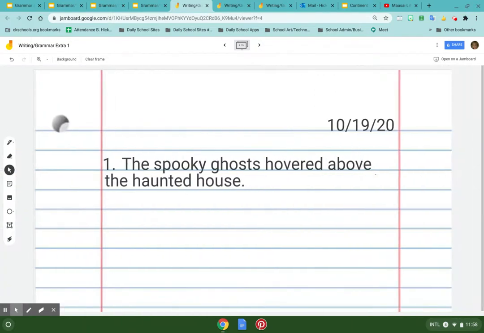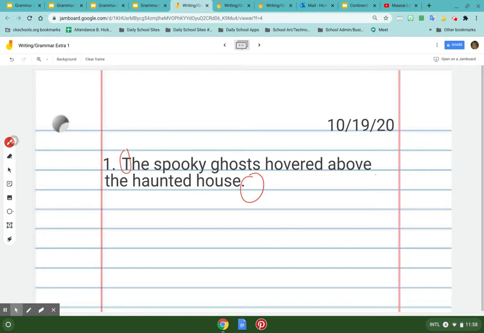Now, in a sentence, some of you are still not doing the capital letter. And it's like, I cannot tell you enough that every sentence starts with a capital letter. We still have about 10 of you that do not know that you have to stop your sentence. It can't run on and on. It has to be one thought. The spooky ghost hovered above the haunted house.